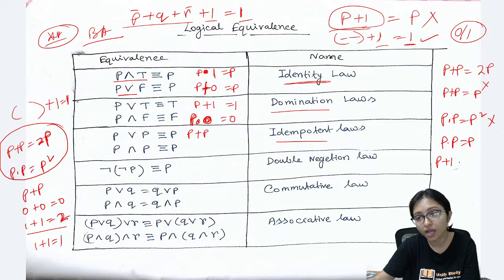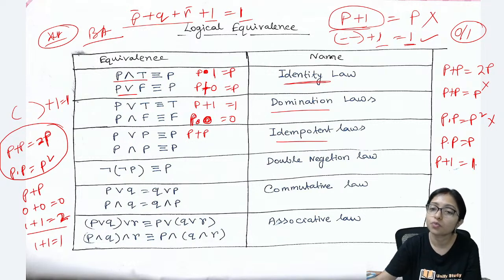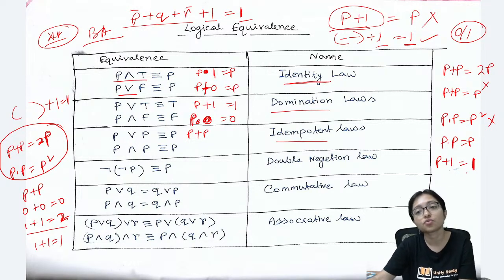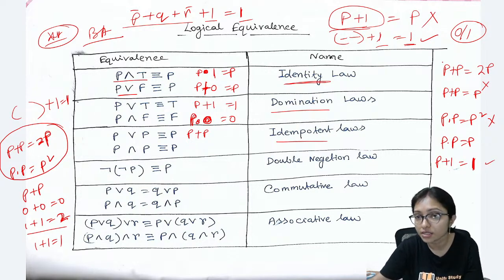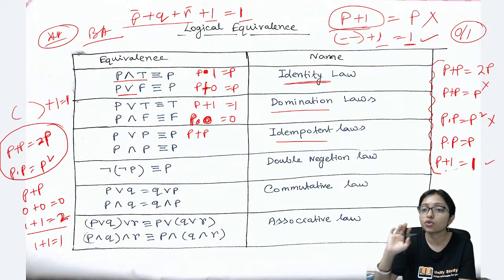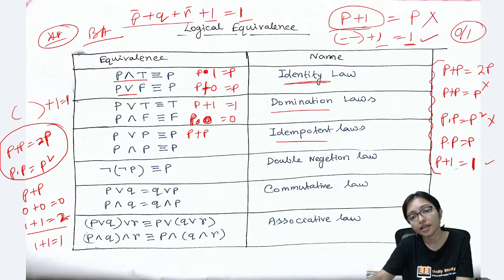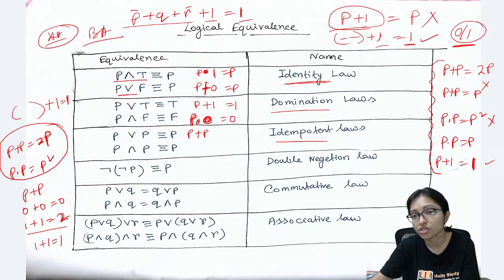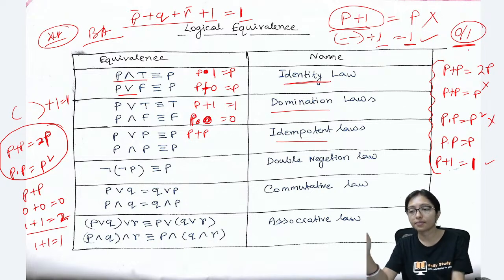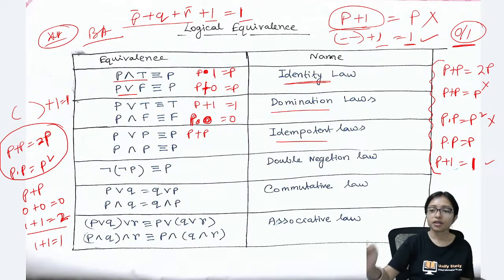Ma'am, P plus 1 is P? No, P plus 1 is 1. Anything plus 1 is 1. Very, very important basic concept. Students are making mistakes here. Don't make the mistake. Is this clear to everyone? Other than 0, 1 any values are not allowed in Boolean algebra or propositional logic.